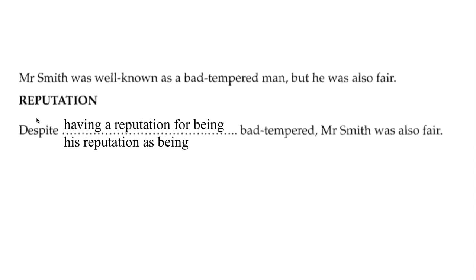Now, this is the formulation using the word despite. Technically, this is called a gerund. And if you're curious about what a gerund is, G-E-R-U-N-D, well, look it up. Do a bit of research. In any case, this is the kind of construction we need with the word reputation and well-known.